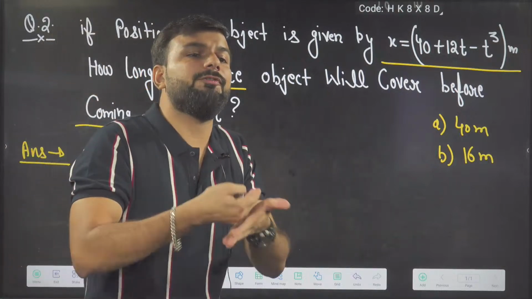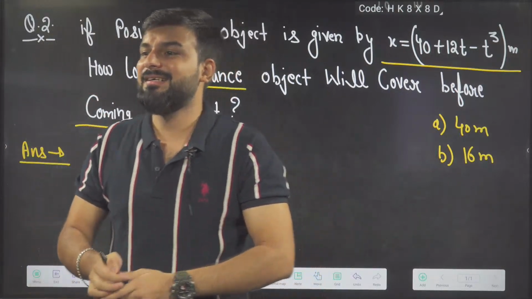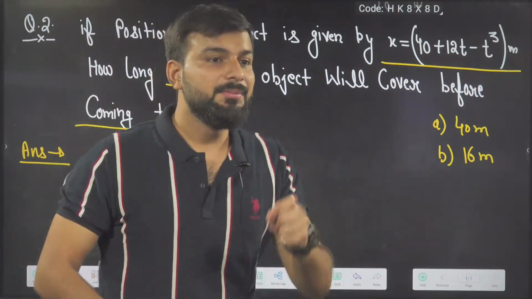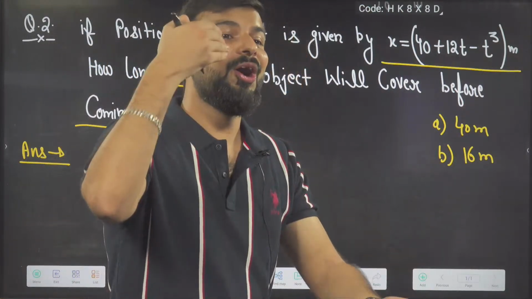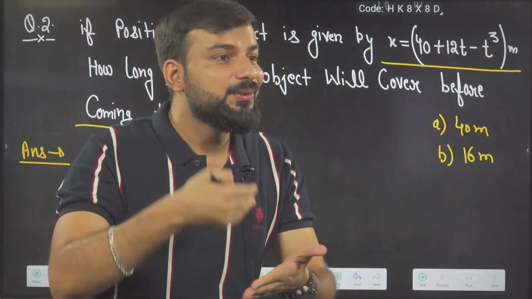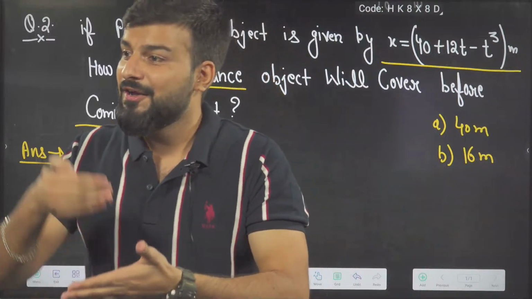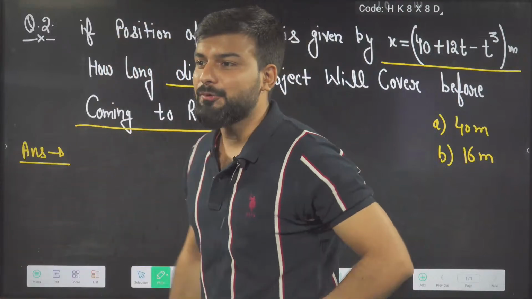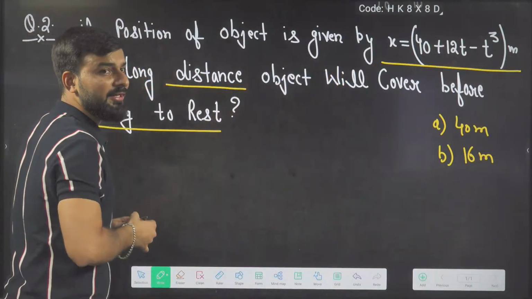What is the meaning of rest, beta? It means the object's velocity becomes zero. The object is stopping. So first, to calculate the time, we have to find the velocity. So calculate the velocity from here.